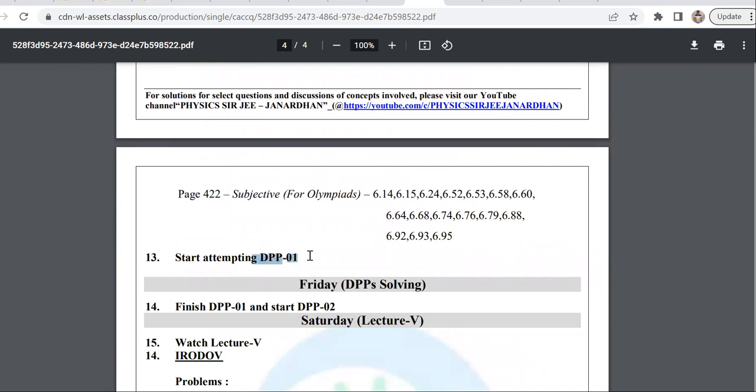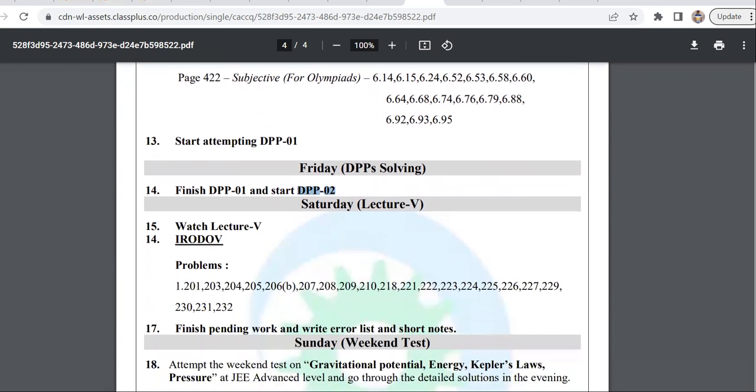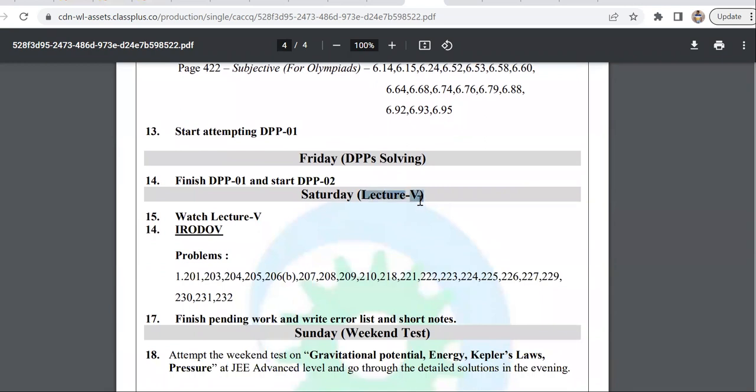So DPP 1 means my printed problems, not just taken from the books, but also my creations and also some of the questions my exam students would have written in the last 10 years. They would have committed errors, all those things. And also I said some questions from Pathfinder, some questions from SPT and Irodov and some standard Olympiads have been modified and put into this. Again, they will contain levels also. So you finish the lecture watching Saturday, lecture 5. Then Irodov selected problems of that particular week.